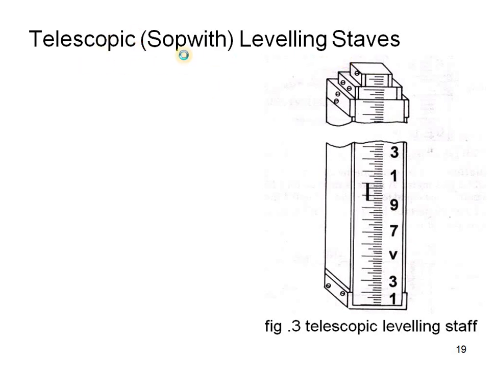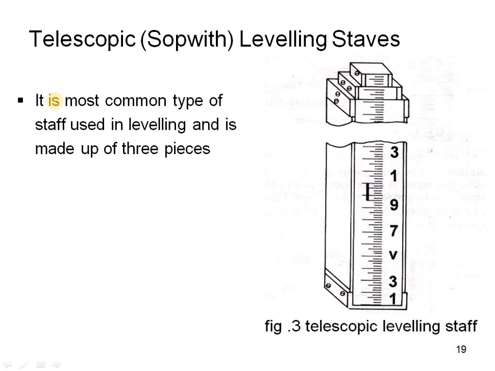Telescopic staff with leveling stops. It is the most common type of staff used in leveling, and it is made up of 3 pieces. So here you can see 1, 2, 3. So this will be closed, up to here is 1 piece and another 2, and this is 3.